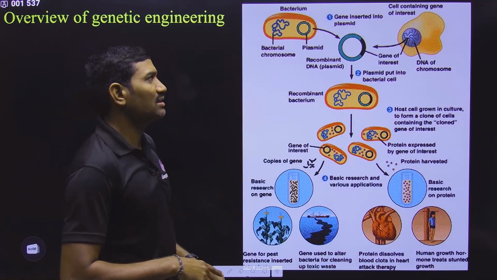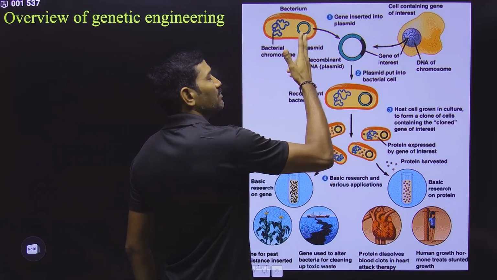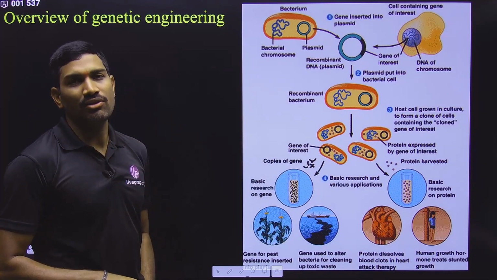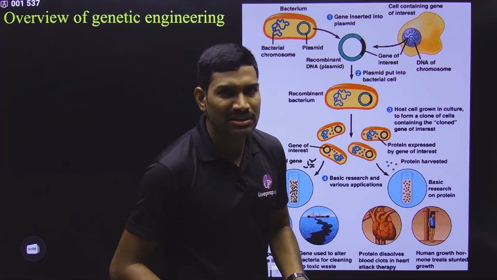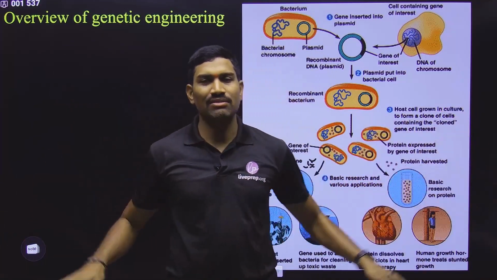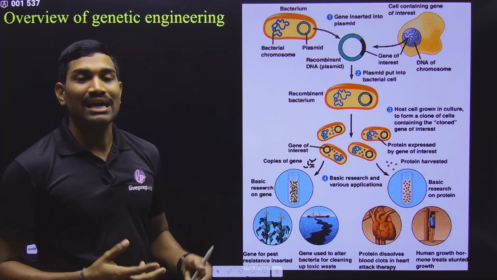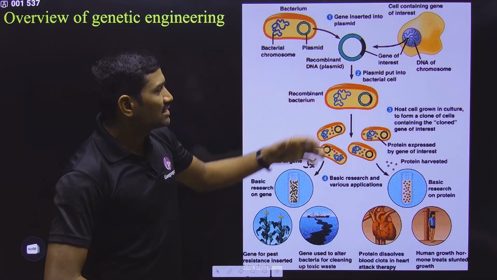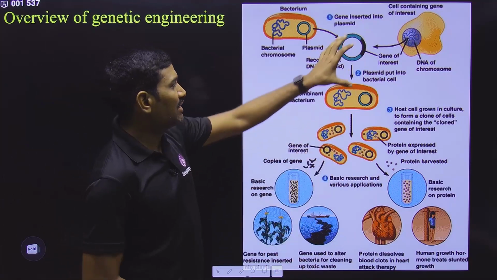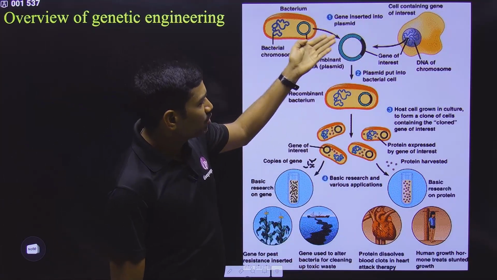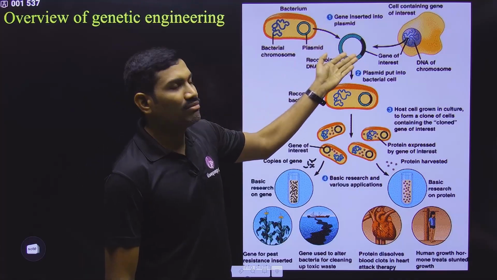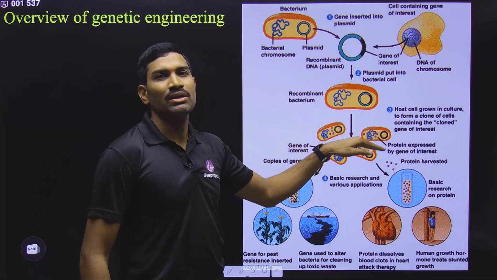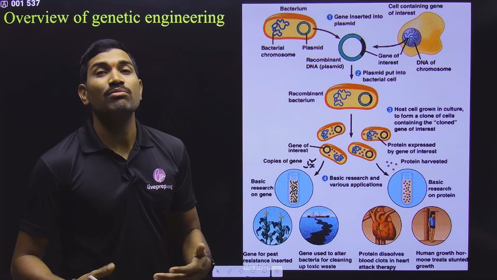After this, the gene of interest and the plasmid should be cut with the same restriction endonuclease, so that the same type of sticky ends will be formed. You already studied this, and since it is a revision lecture, I am imagining that you know the basic information related to biotechnology, so that both of them have the same type of sticky ends and can be attached to each other. In the next step, with the help of ligase enzyme we attach both of them. In this way a recombinant DNA molecule or chimeric DNA molecule will be produced, and now this will be introduced into whatever is our targeted host. This introduction is called the transformation process.